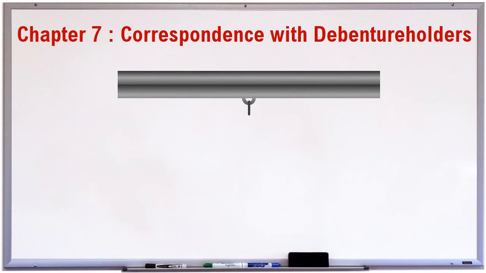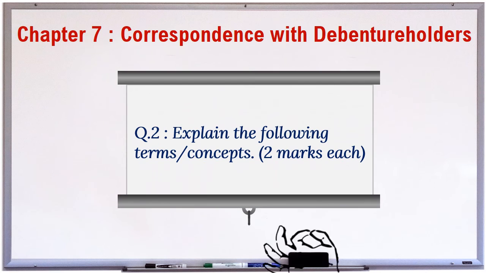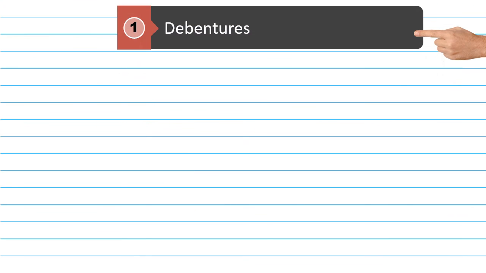Chapter 7. Correspondence with Debenture Holders. Question 2. Explain the following terms or concepts. 2 marks each. 1. Debentures.